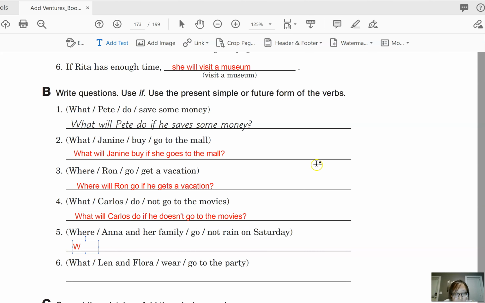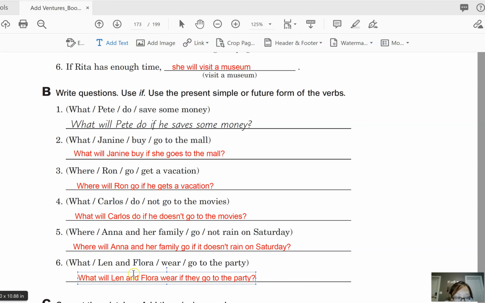Number 5, where will Anna and her family go if it doesn't rain on Saturday? Okay, if it doesn't rain on Saturday. And then number 6, what will Len and Flora do? Oh, I'm sorry, where if they go to the party? Okay, what will Len and Flora wear if they go to the party?